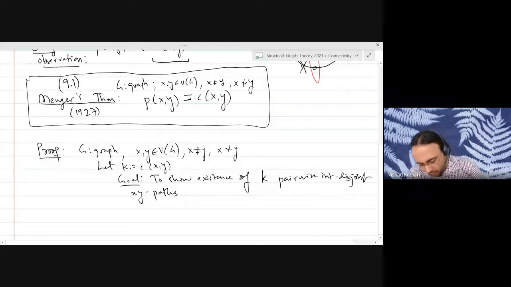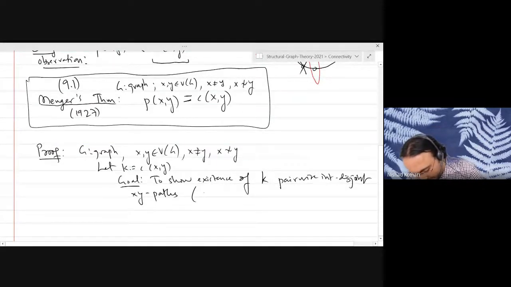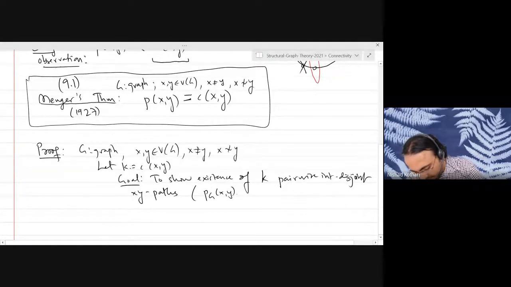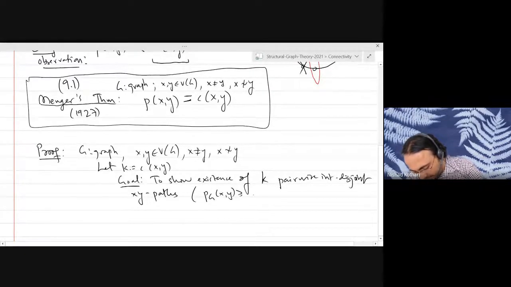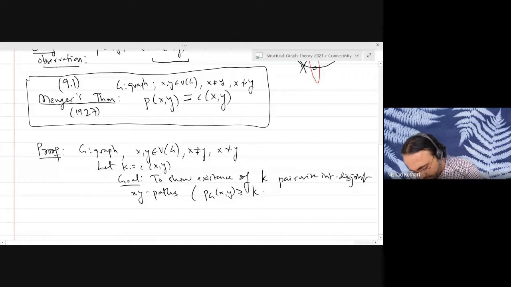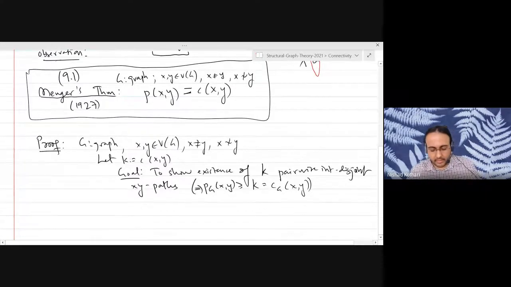What this implies is that the number of paths between X and Y is at least K, which is this quantity. And that will imply that the two quantities are actually equal.